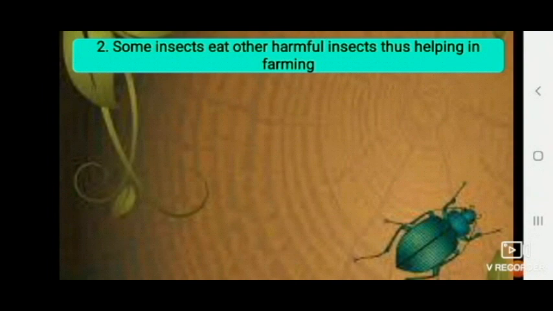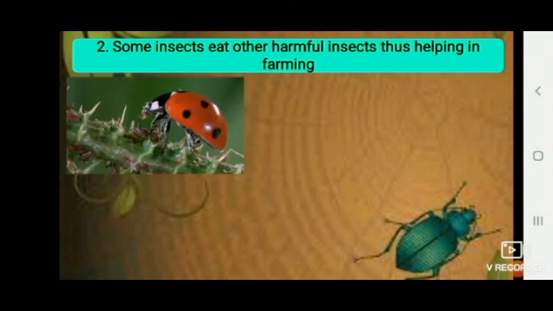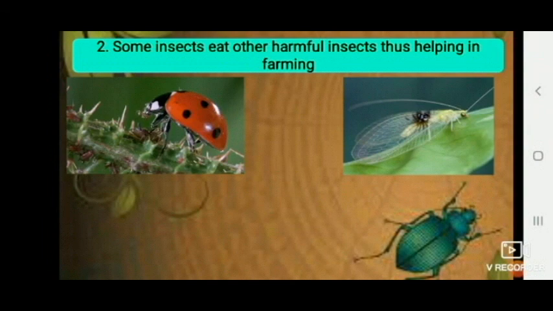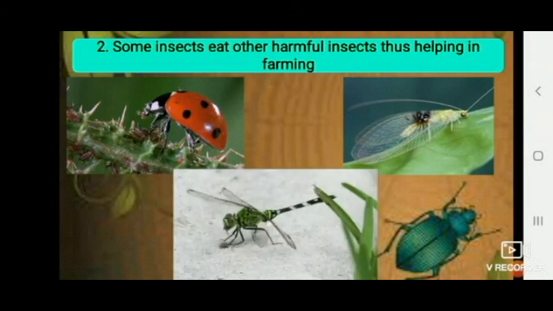A few examples are the ladybirds, which eat those insects which damage the crops, and the lacewing insect. This helps the plants to protect themselves from other harmful insects. And also the dragonflies. They eat flies and mosquitoes and ants near the lakes and ponds.